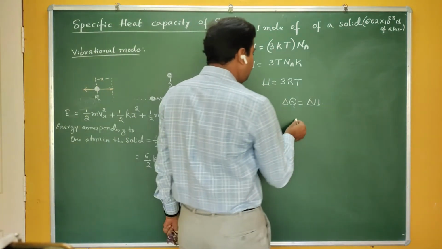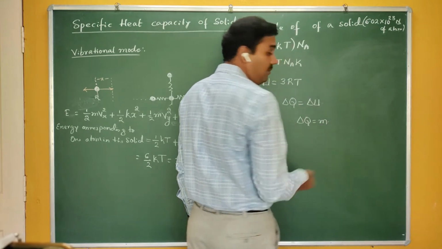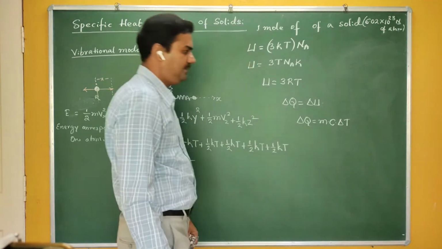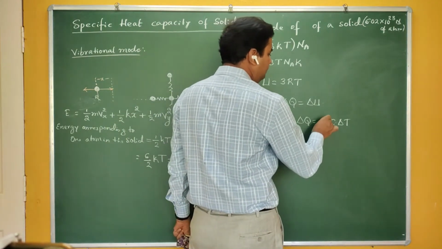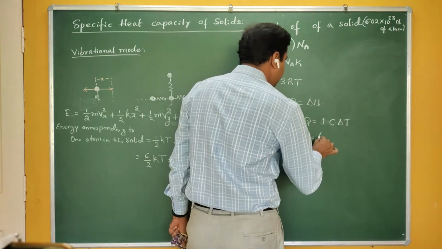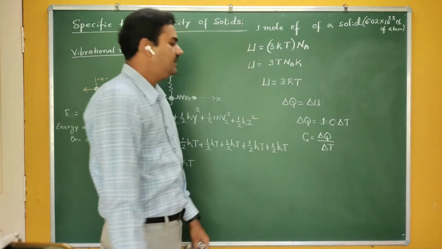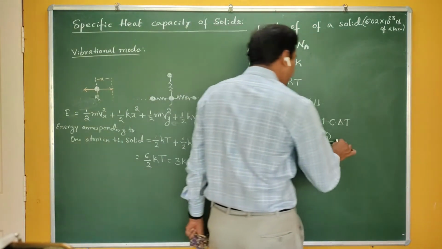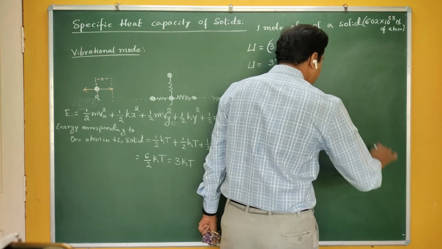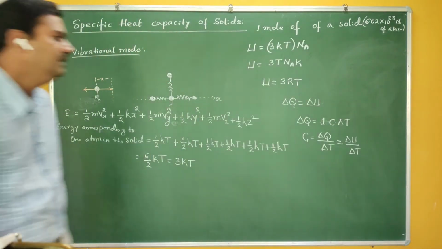And how is the specific heat defined? The amount of energy supplied to the solid depends on the mass of the solid, on the specific heat, and on the change of temperature. If you take 1 mole, then m is equal to 1. Therefore, you can write the specific heat C as ΔQ by ΔT. As the entire amount of heat energy is used to change its internal energy, I can write C as ΔU by ΔT.